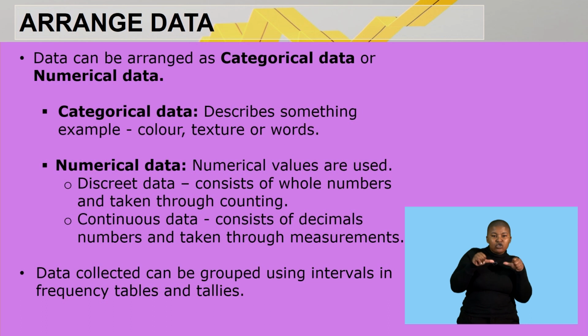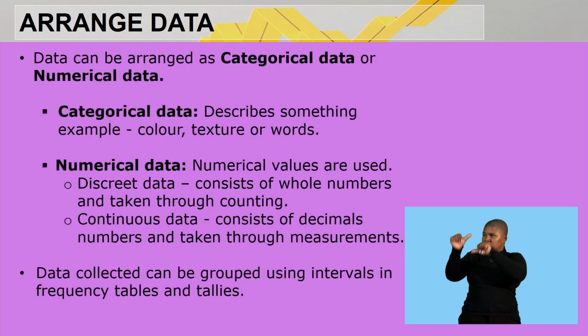It can be measured. Under numerical data, we are looking at two types of data. First, discrete data, which consists of whole numbers and can be taken through counting. It means that when you are dealing with data that has whole numbers and you can count it, then it is said to be discrete. Secondly, continuous data consists of decimal numbers and can be taken through measurement. When you deal with continuous data, you will have decimals, and it can be measured.